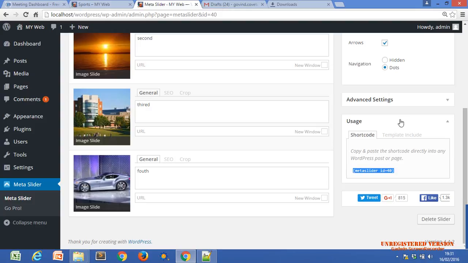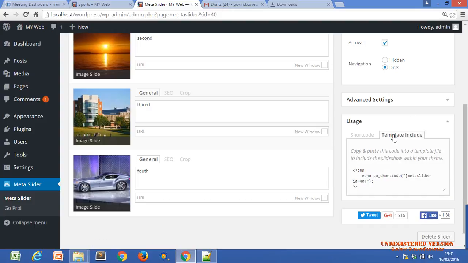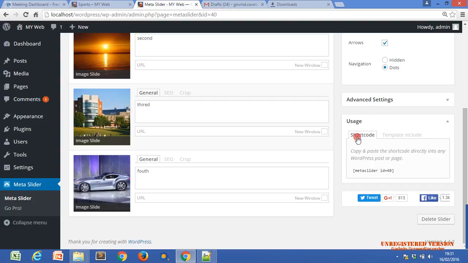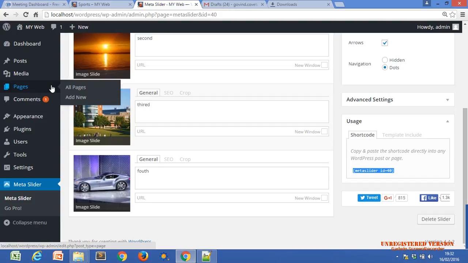Do you understand what I have just said? Just copy this code and paste it wherever you need the slider. Is that simple or not, Nazar? I just copied this code, and go to Pages, all pages.